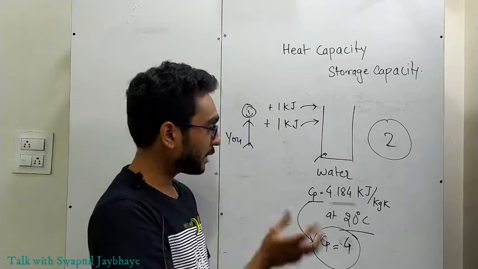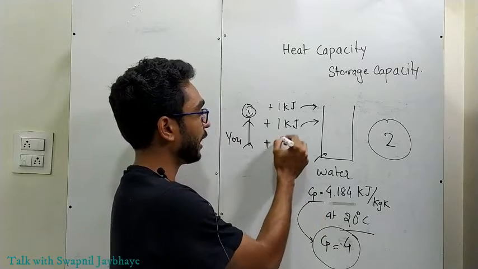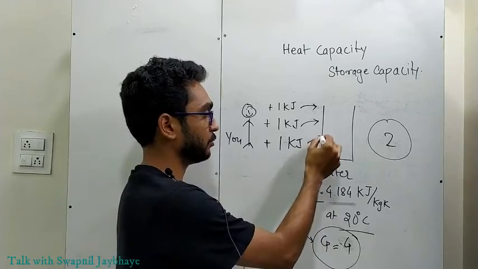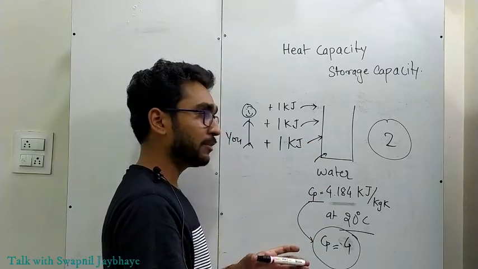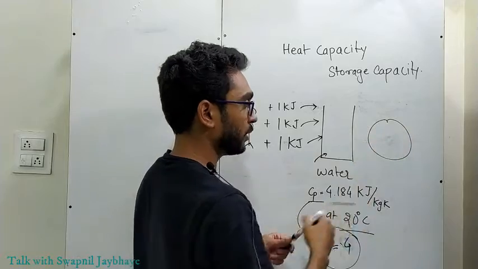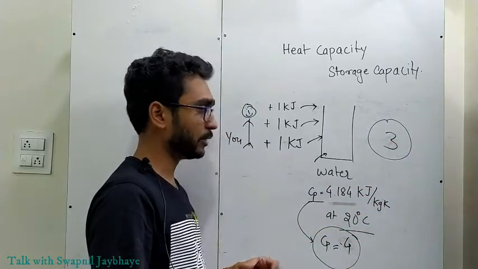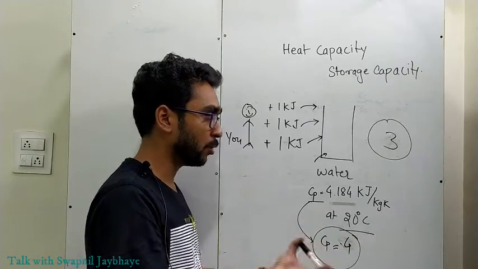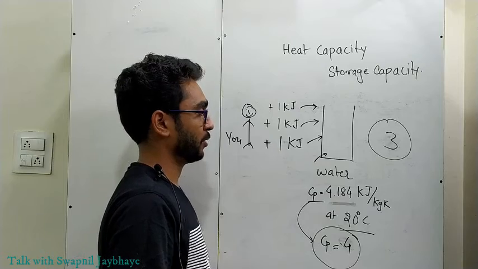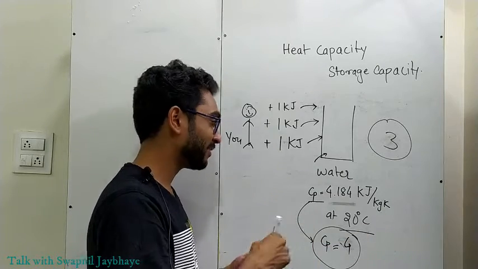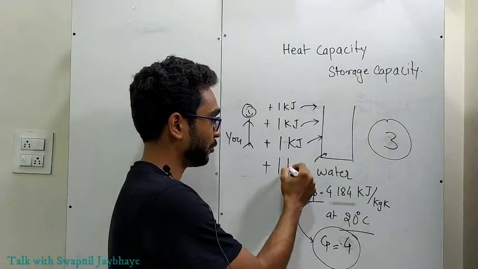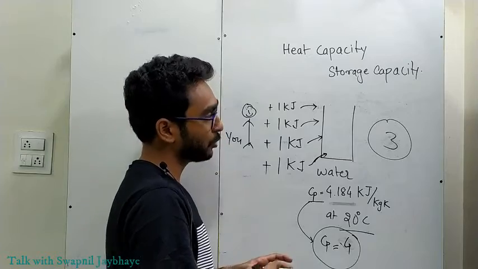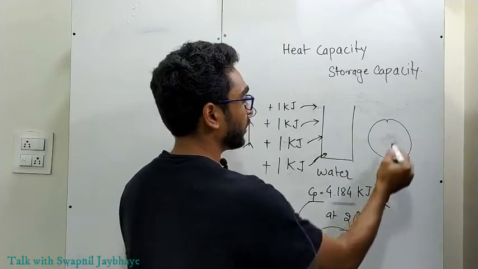Very good. As a curious student, you again added 1 kilojoule of heat to this water. Again, water will say, okay, bro, I don't have any problem with 3 kilojoules of heat energy. I'm comfortable. Now you are a naughty student. You again add 1 kilojoule of heat energy to this water. Again, water will say, okay, bro, I don't have a problem.